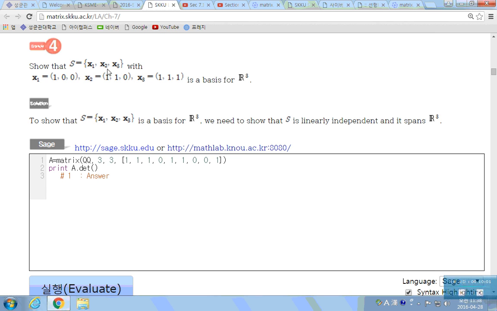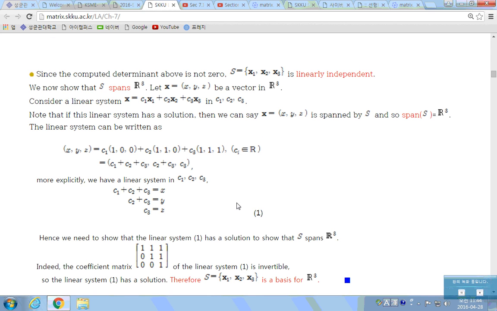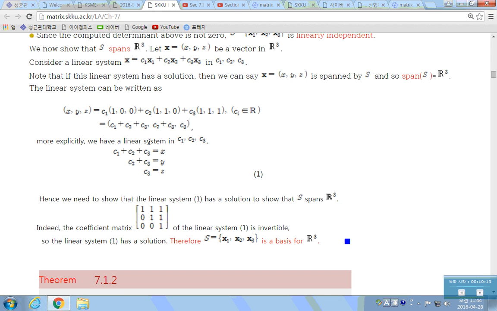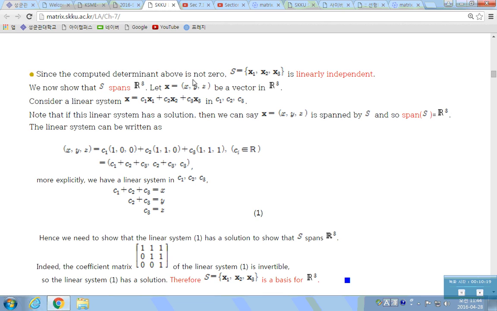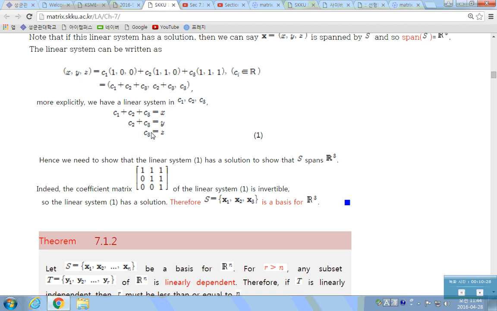Okay, here. Show these three vectors in R3 form a basis. How can you show it? Okay, so as you see here, any linear system of equations can be written. If an arbitrary vector can be written as a linear combination of these three given vectors, then we can form a linear system of equations like this.